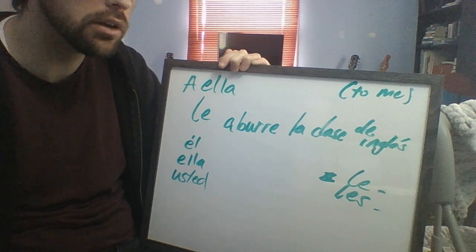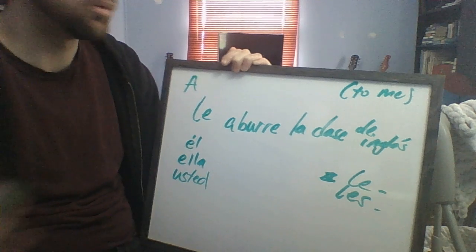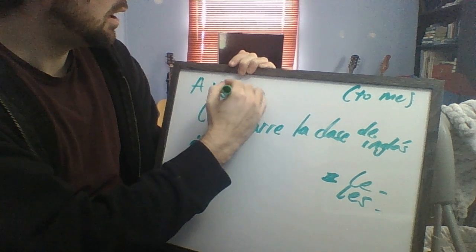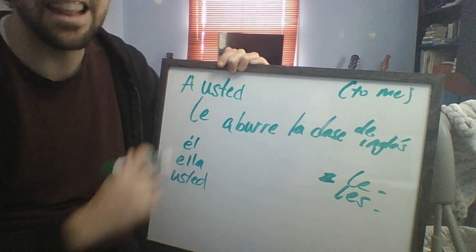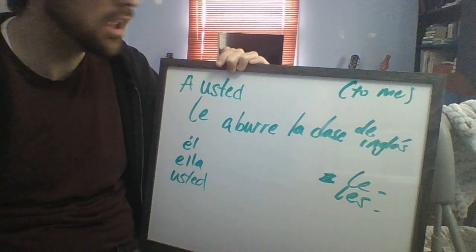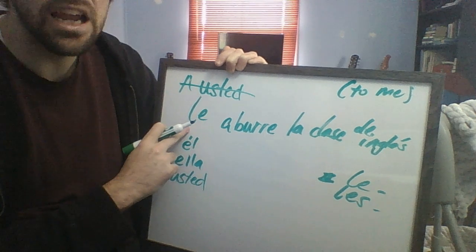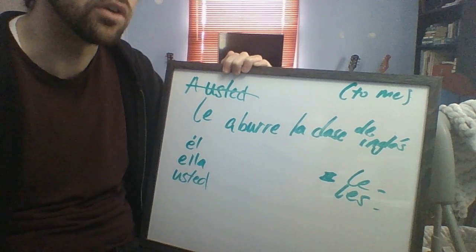Who is the class boring to? Ella, or Maria. Now, we could also use that with usted. If we're talking to someone in a formal way, we might say, a usted le aburre la clase de inglés. Okay? If we just have le, it could be ambiguous or unclear exactly who we're talking about.